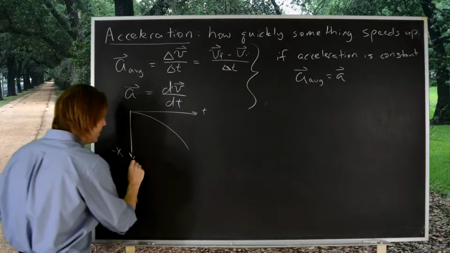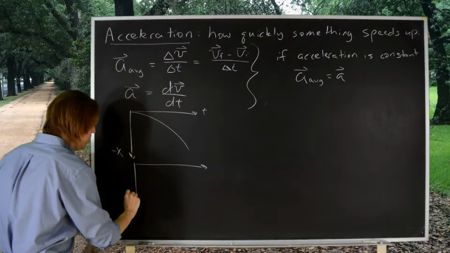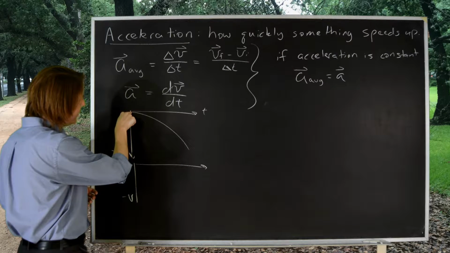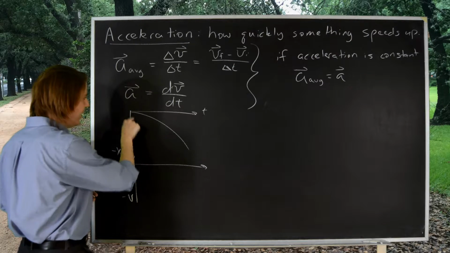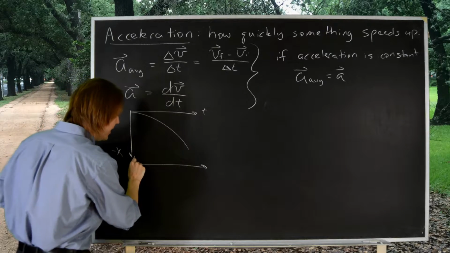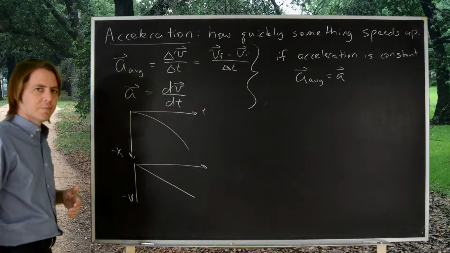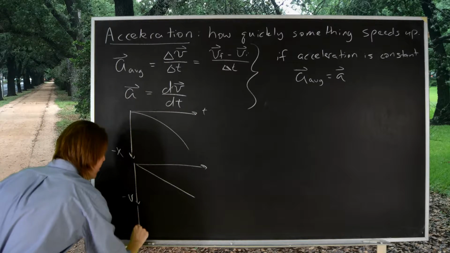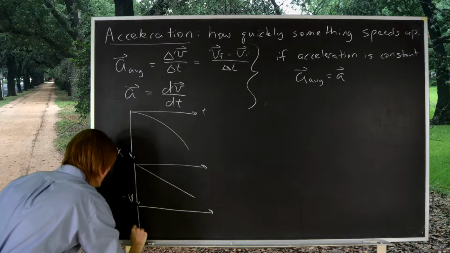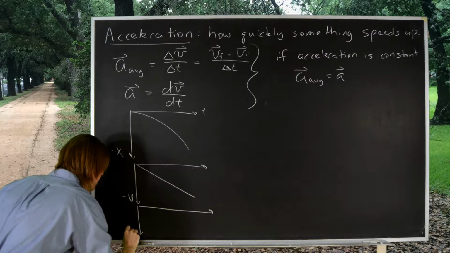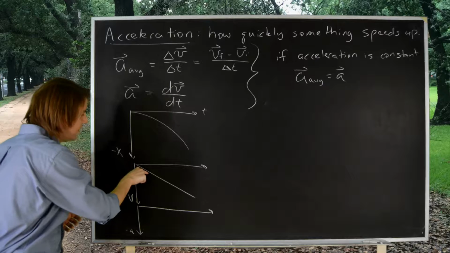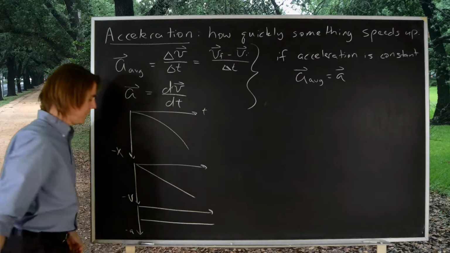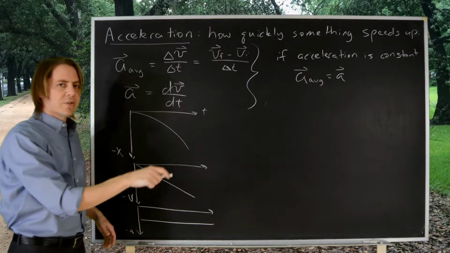You could also plot the velocity, minus v, and you know that's the slope of this line. So you can see it had zero slope there, dx/dt, and then it got an increasing negative slope. It actually would come out straight like that. And finally, you could also plot the acceleration, which is the slope of the velocity, like this. I haven't left myself a lot of room, but I don't need it. Here's the minus acceleration, and since that slope is constant, it would just look like this. So when you drop something, it has a negative acceleration.